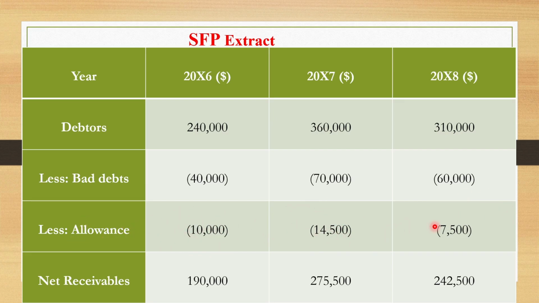The increases and decreases are recorded in the statement of profit or loss, not the statement of financial position. Here we deduct the whole amount to get the net receivables, to be recorded under current assets.